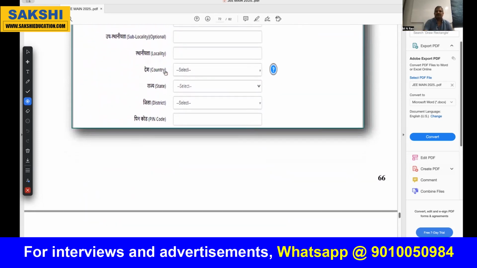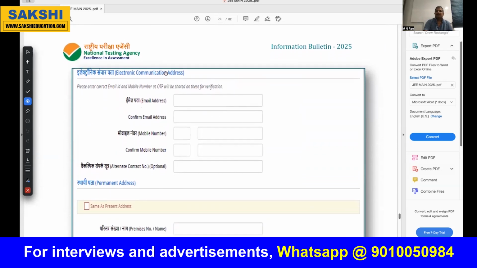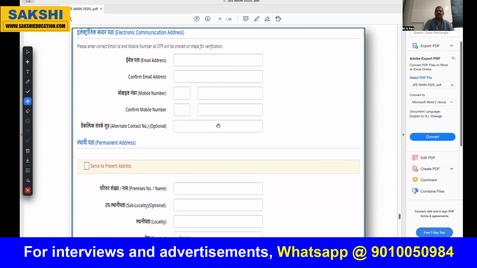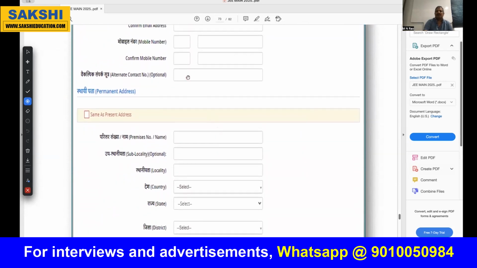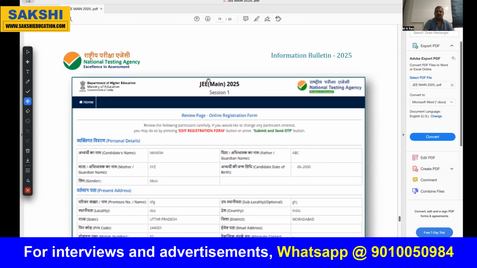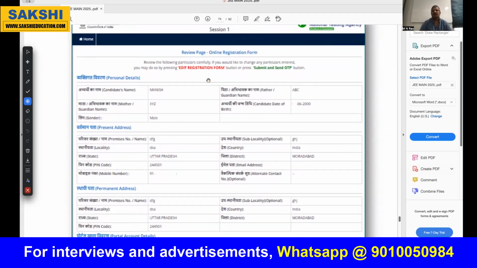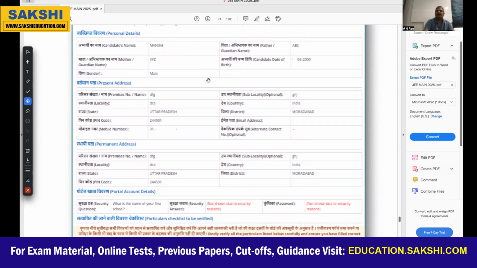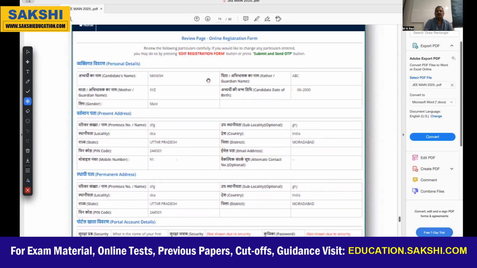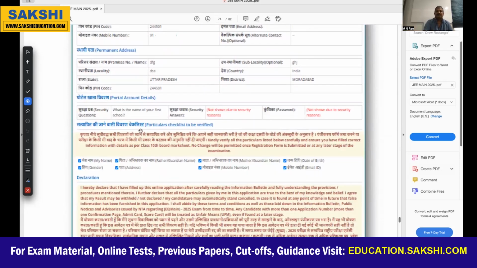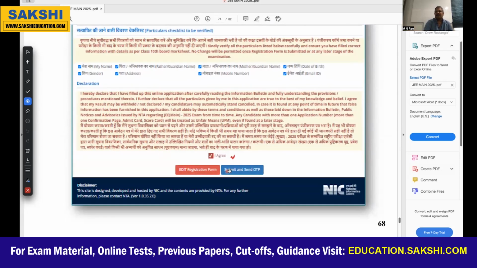And present address. Email, I already told email should be there, and mobile number. Confirm the mobile number, and any alternate mobile number if you want, you can keep it. Next, same as the total address as it is. Now you fill that, and automatically your form will come again, and if you want to edit the registration form, if you made any mistakes while filling, you can go through that and edit it. Otherwise, submit.